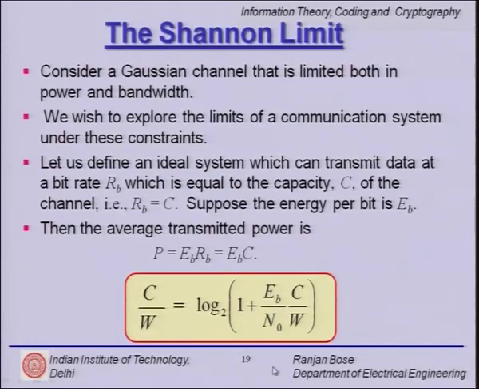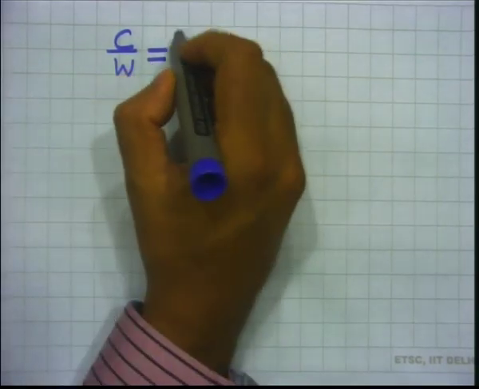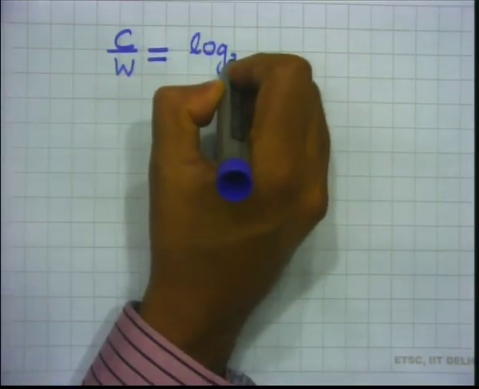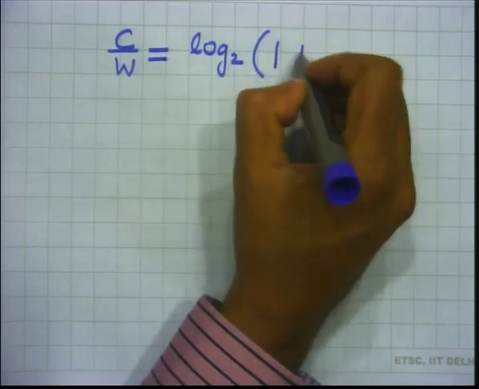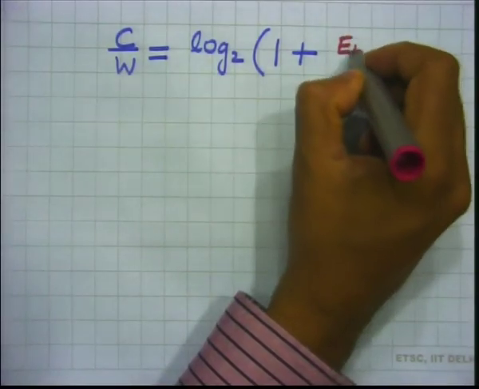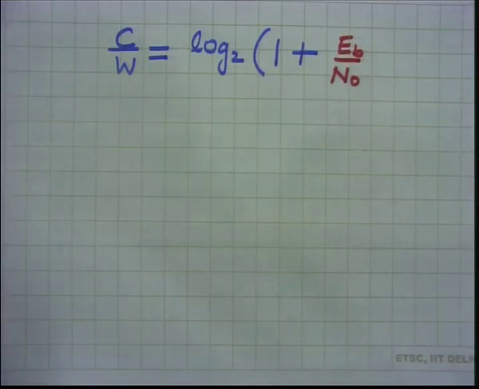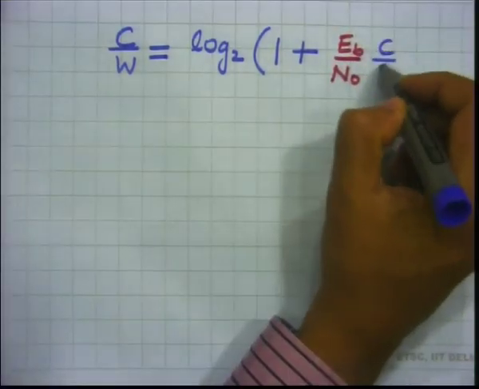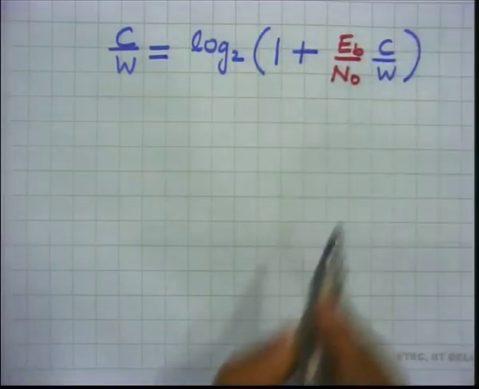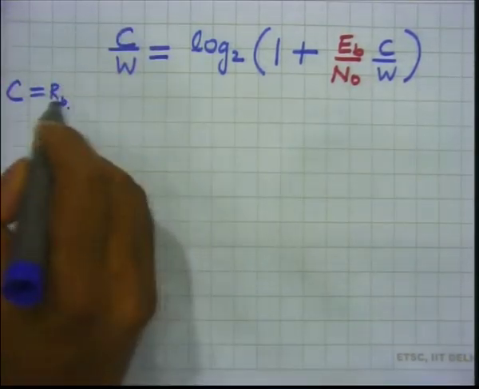So, if we write it out, please note C equal to RB in this case.